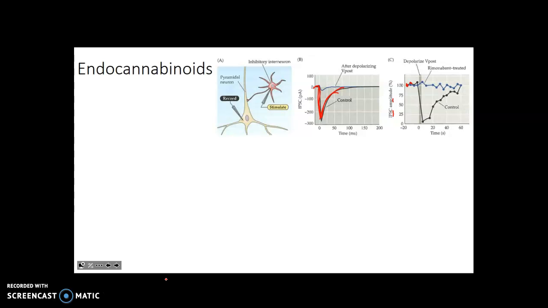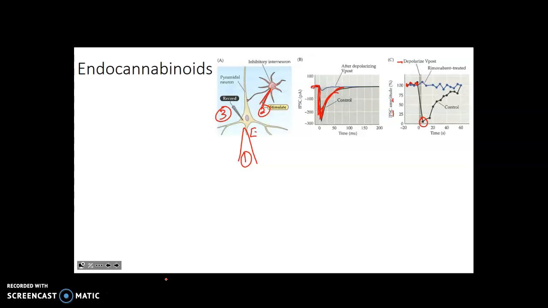depolarization in the postsynaptic cell. Here, 100% depolarization in the postsynaptic cell. But now they're going to do what we saw before. They're going to actually give this cell a stimulus here, briefly, right? So that's depolarizing the post. Then they're going to stimulate here, right, the inhibitory interneuron, and then they're going to measure what the response is, right? And so you can see that this response goes all the way down to almost 0. There's almost no response. Why is that?